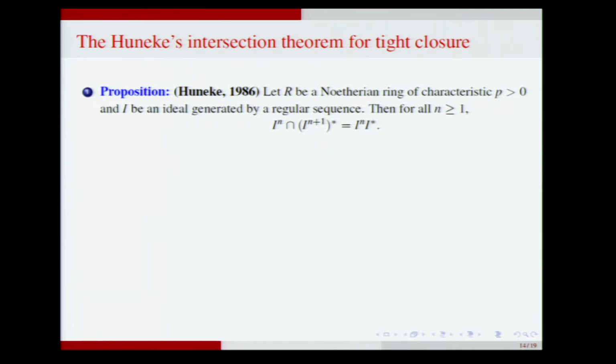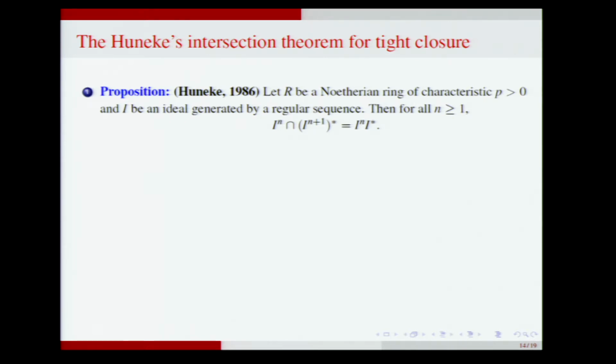Now let me calculate the tight Hilbert polynomial in some other situation. And here I recall a theorem of Huneke about intersections of tight closures of powers of ideals. This is not published. It is in my lecture notes of his course, 86. And it says that if I take an ideal generated by a regular sequence, then for all n, I^n intersection (I^(n+1))* is I^n times I star.